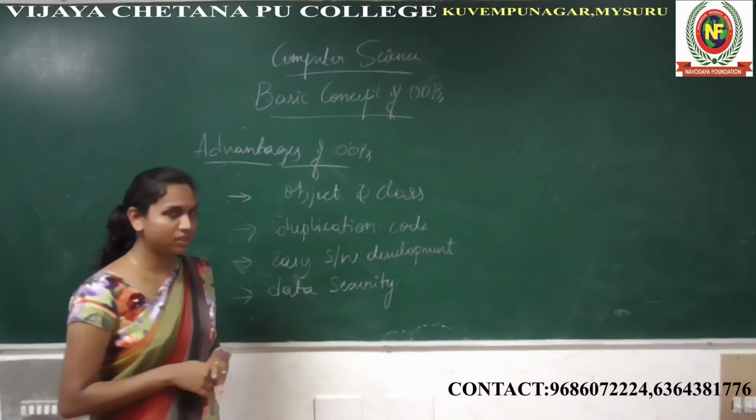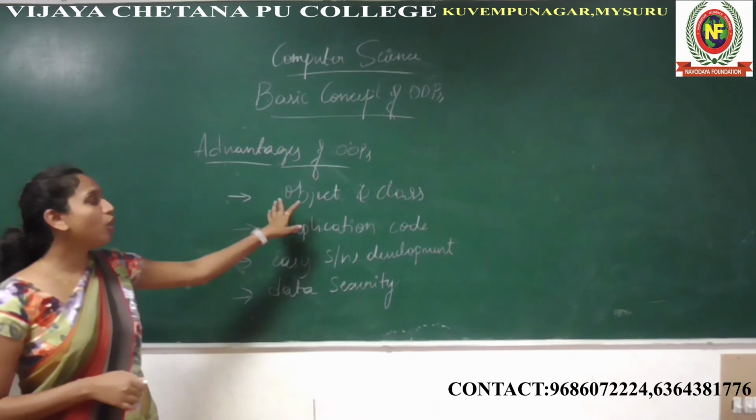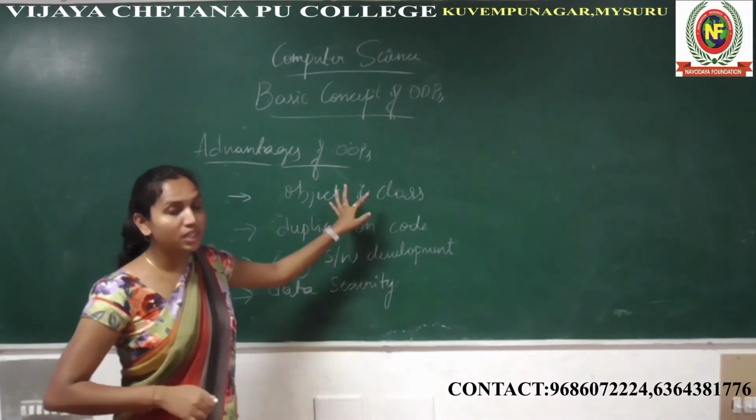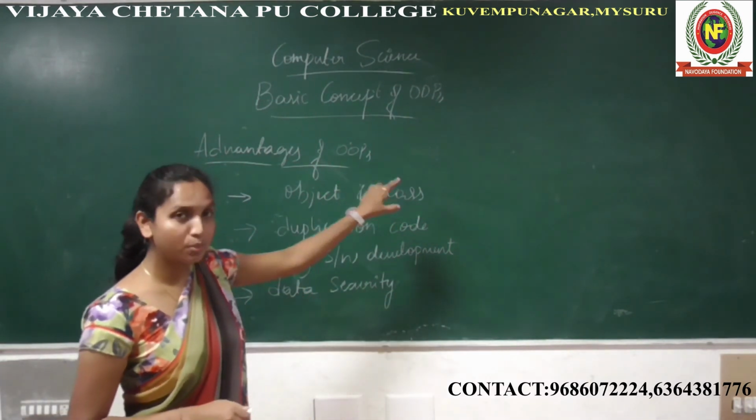These are the advantages. So what is the first advantage? Using objects and classes, you can modularize the program.